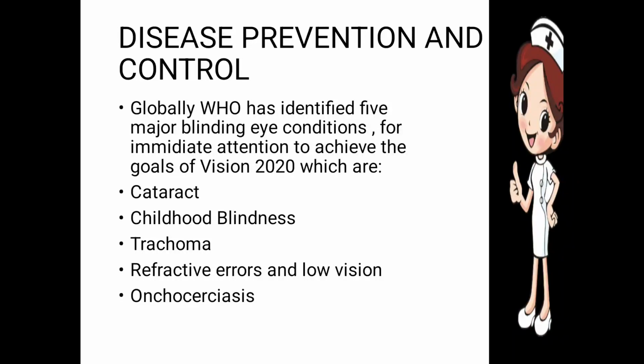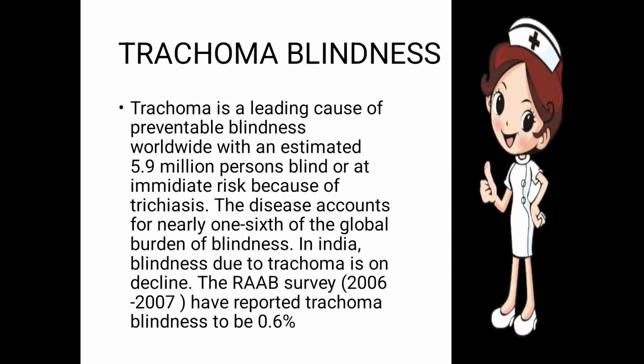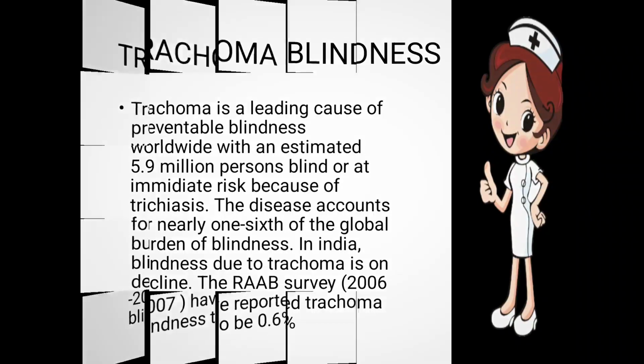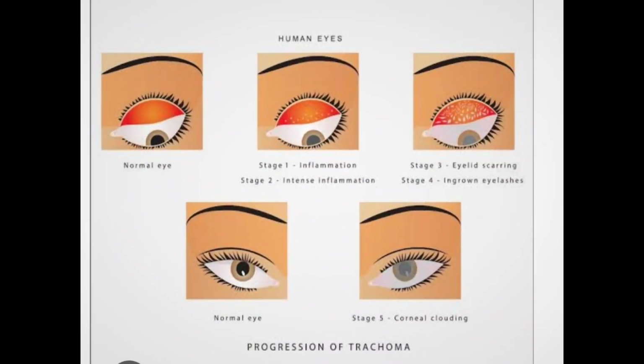I have already discussed cataract as well as childhood blindness. Here I'll explain trachoma, refractive errors and low vision, and onchocerciasis. So let's move to them one by one. Trachoma blindness. Trachoma is basically a disease which causes blindness to our eyes.